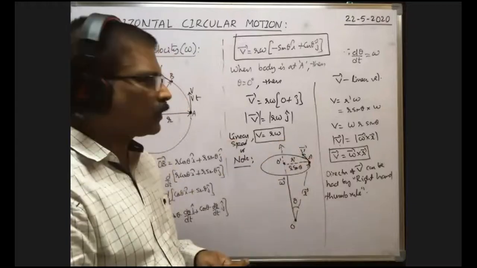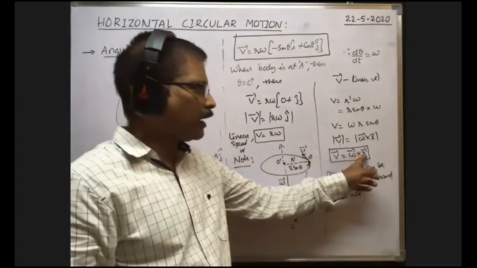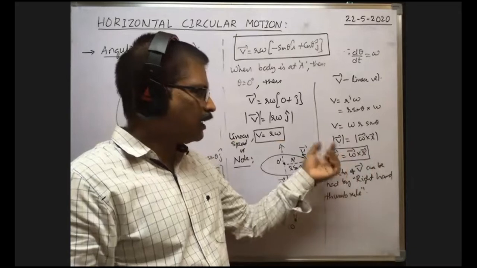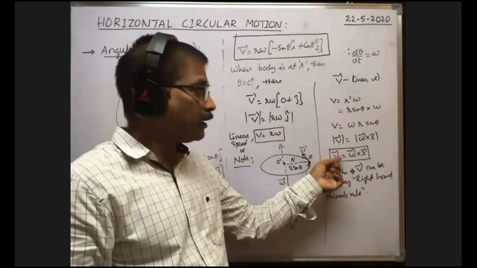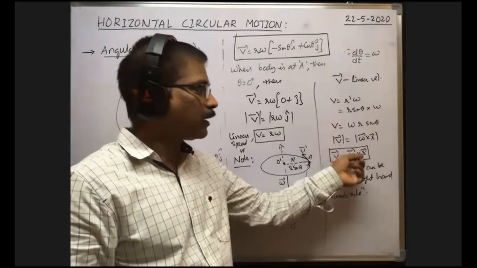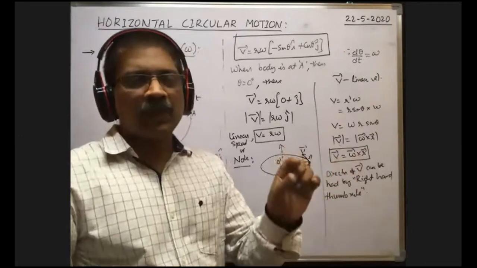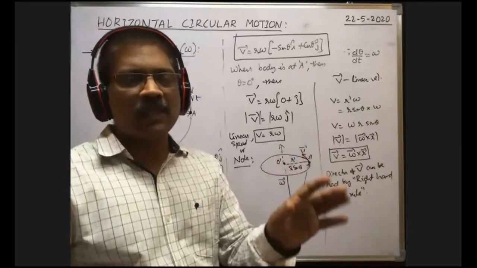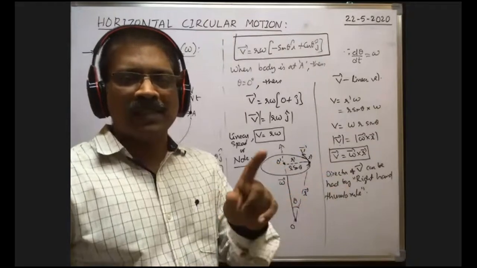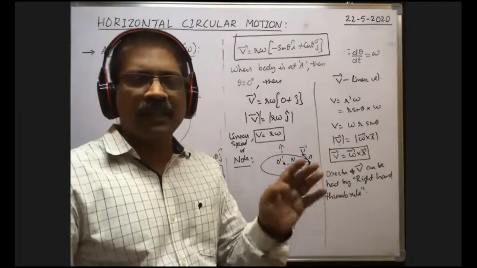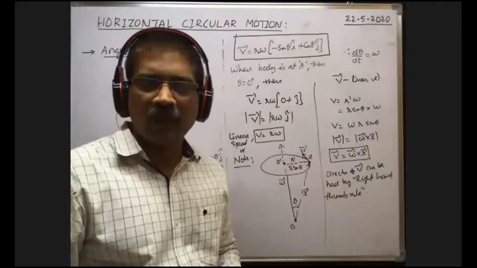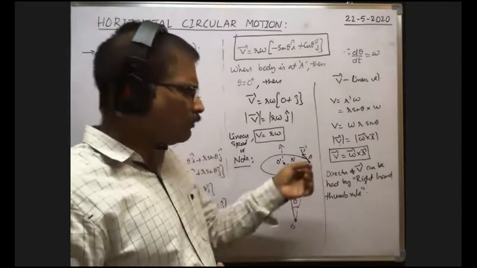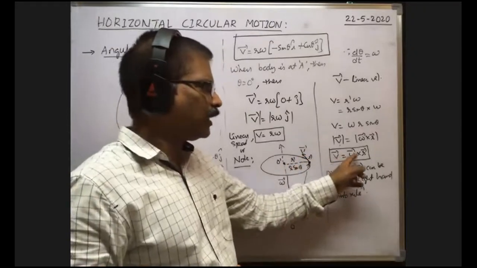We have to check, because omega bar cross r bar is equal to v bar, meaning v bar definitely lies perpendicular to the plane containing omega bar and r bar. Because the cross product of two vectors, a bar cross b bar, is equal to another vector c bar, and c bar lies perpendicular to the plane containing a bar and b bar, we know. So here v bar lies perpendicular to the plane containing omega bar and r bar.